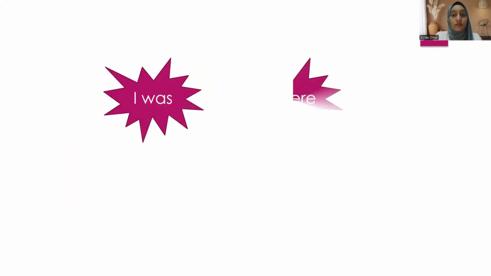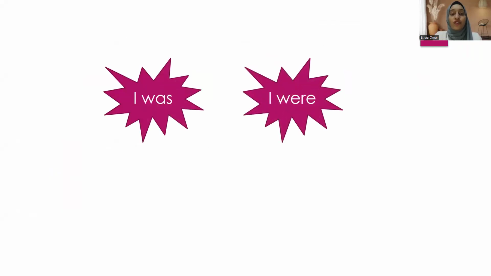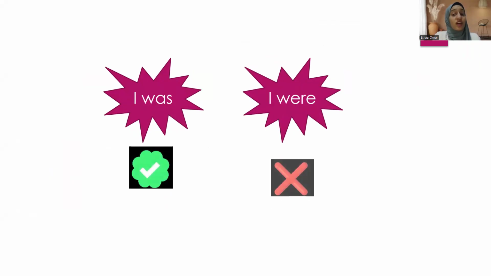Okay? So if I ask a question, when I want to make a sentence, for example, I want to say I was tired or I were tired. May I use I was or I were? I was tired or I were tired? Yes, we have to use I was, not I were, because we said that we have to use was with I, because I is a singular subject.